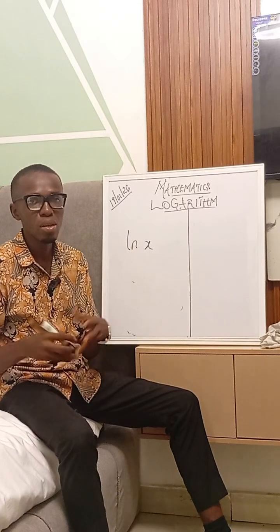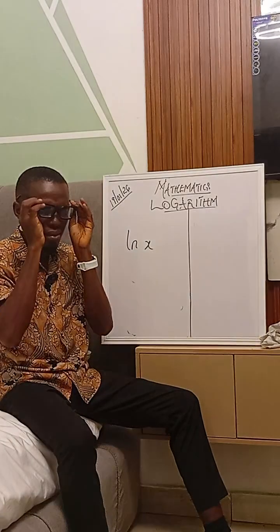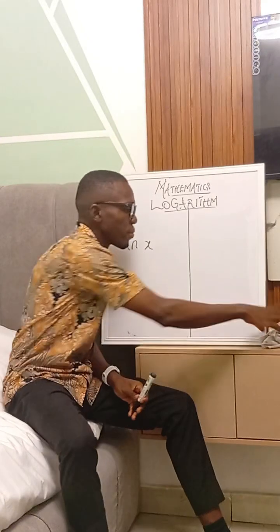That's how it can be written in some cases, indicating it's a natural logarithm as the case may be. So having established all of this, now we can look at the laws of logarithm.